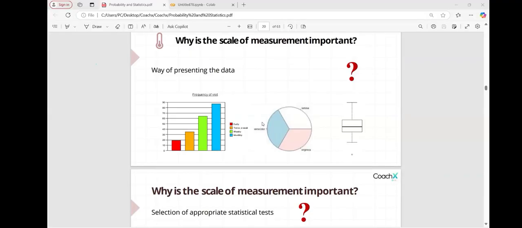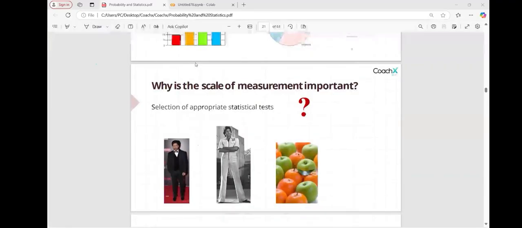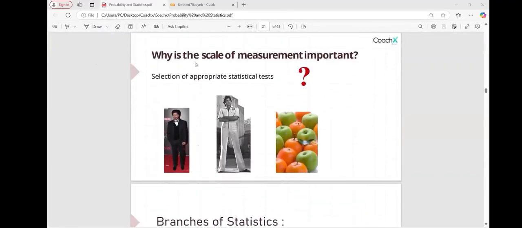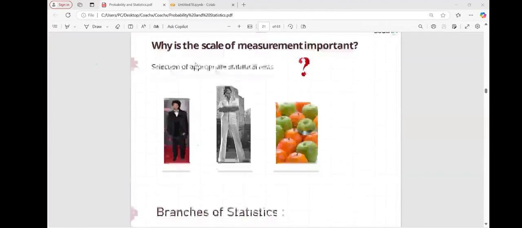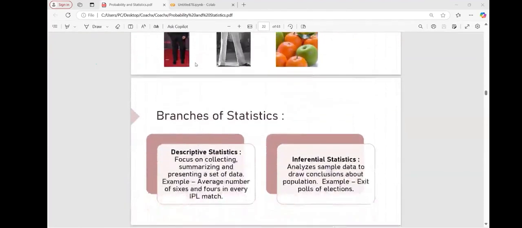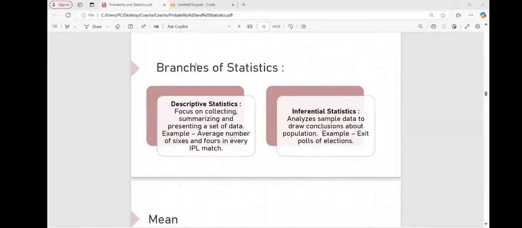So these are the types of graphs, guys, which help us understand what exactly the data is saying. We all know we measure height and the weight of the tomato and so on. So in statistics, or in the data, we also have some measurements for the data.